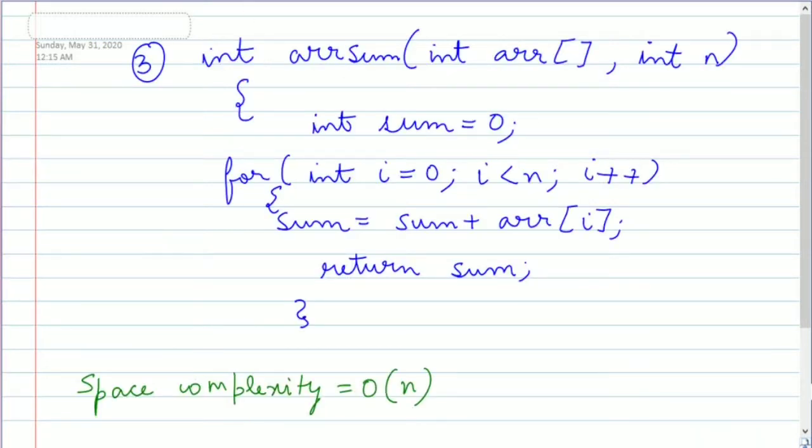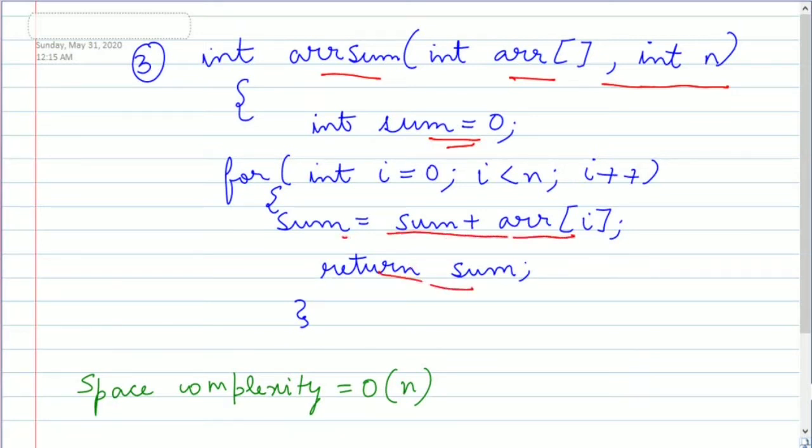Now the third example, we have int arraySum. Then we have two parameters: one is the array and the other is the size of the array. Then int sum = 0. Then there is a for loop. Then sum = sum + array[i], return sum.